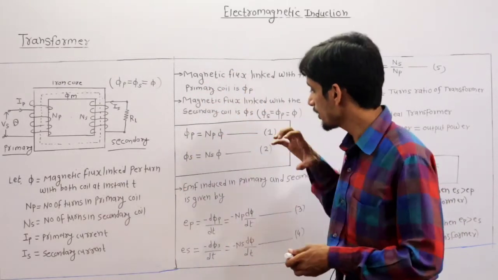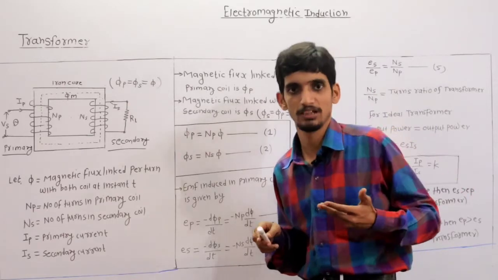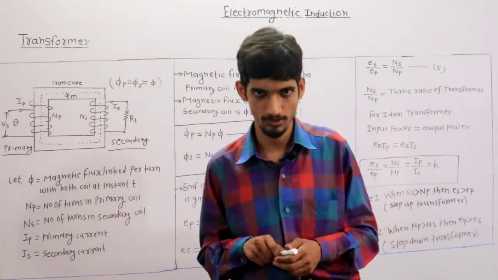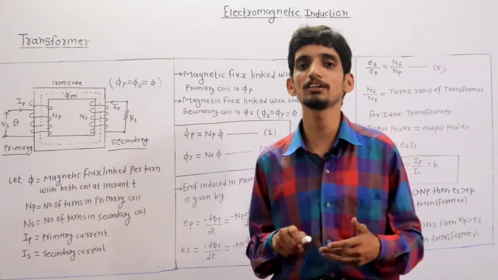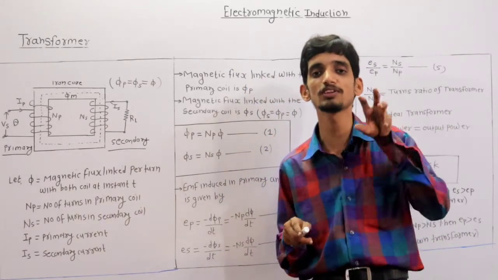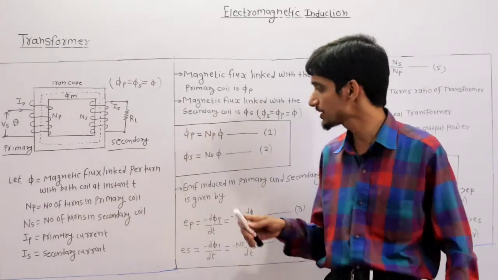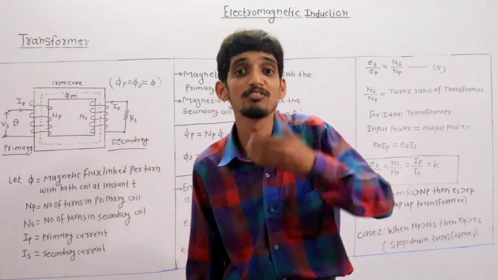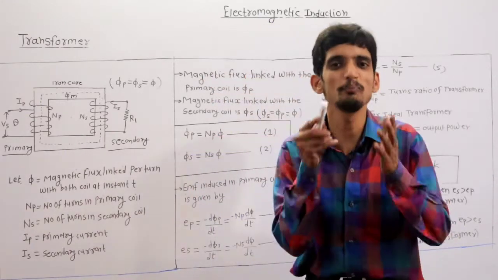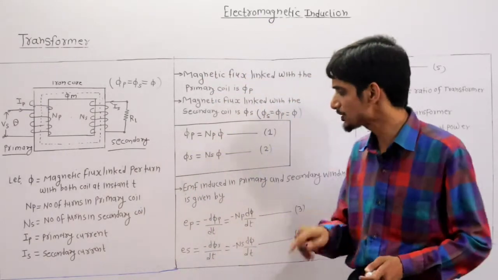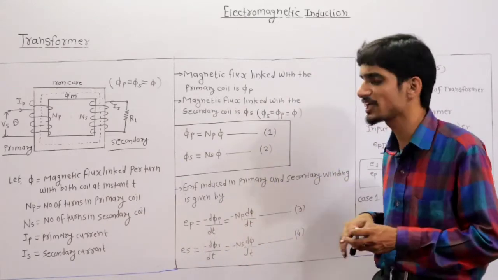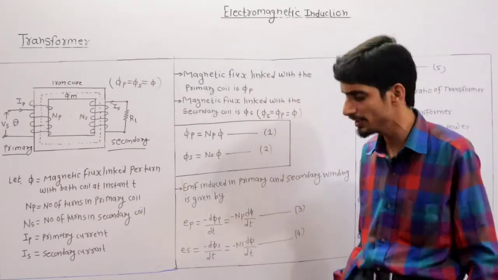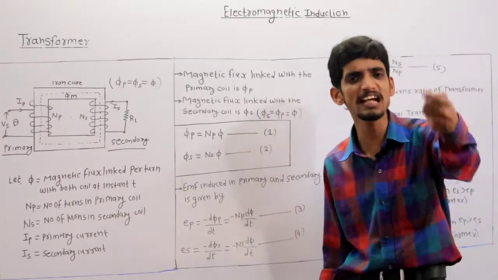Okay, now as we know that in EMI, electromagnetic induction, we require to apply what? Faraday's law. So if we want to apply Faraday's law, definitely we first want to determine the flux. That flux is equal to what? Np into phi and Ns into phi. Now to apply Faraday's law, that flux has to change. There should be a rate of change of flux. So that's why the EMF induced in the primary and secondary winding is given by what? EP is the EMF induced in the primary winding and ES is the EMF induced in the secondary winding.